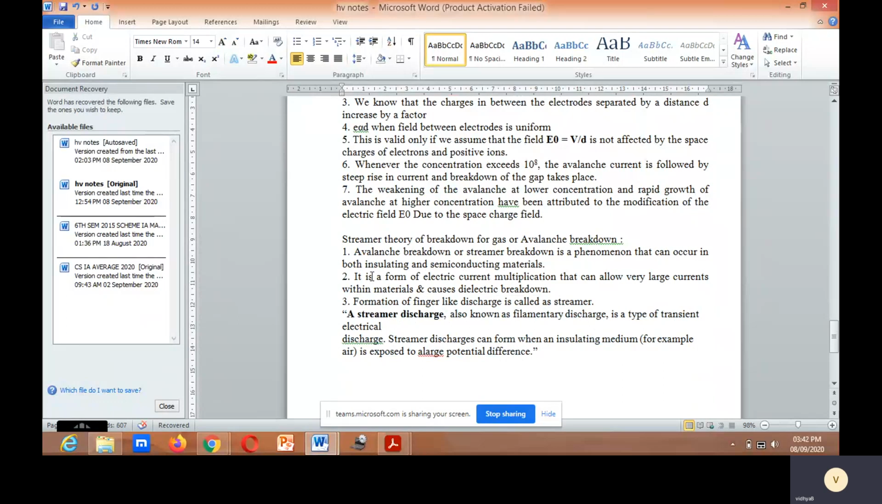A streamer discharge, also known as filamentary discharge, is a type of transient electrical discharge. Streamer discharge can form when an insulating medium is exposed to a large potential difference.